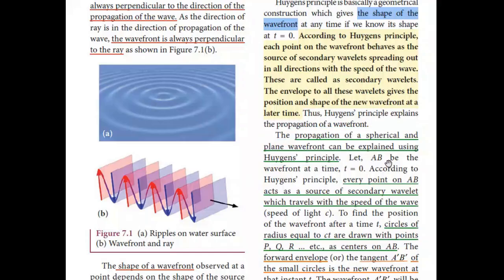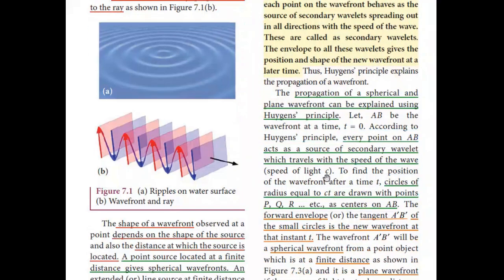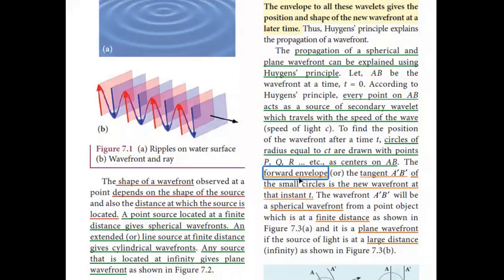For that, let AB be the wavefront at time t equal to 0, and according to Huygens principle, every point on AB acts as a source of secondary wavelets which travel with the speed of the wave, which is equal to c, the speed of light. To find the position of the wavefront after a time t, circles of radius equal to ct are drawn with points p, q, r, etc. as the centers on AB. The forward envelope, or the tangent A'B' of the small circles, is the new wavefront at that instant.